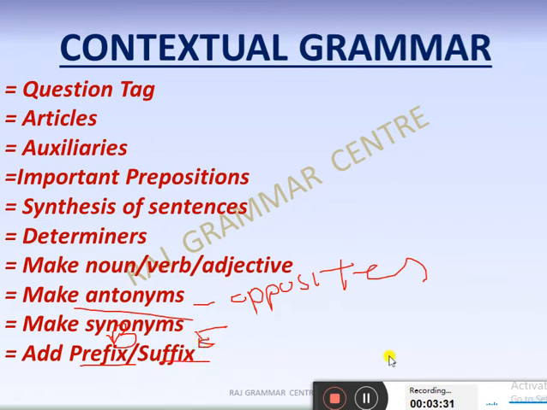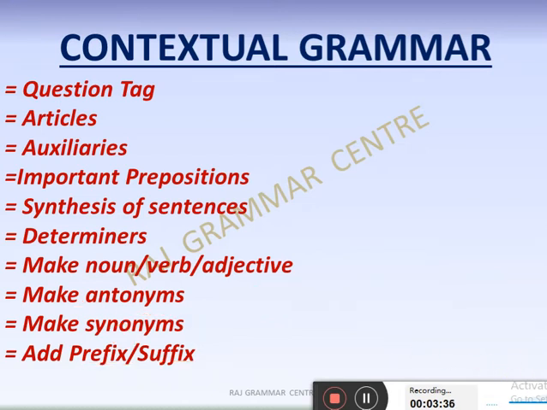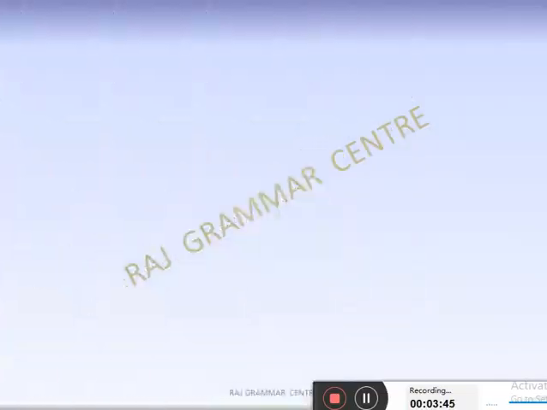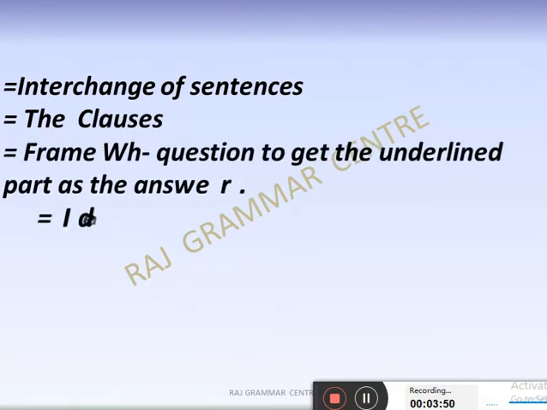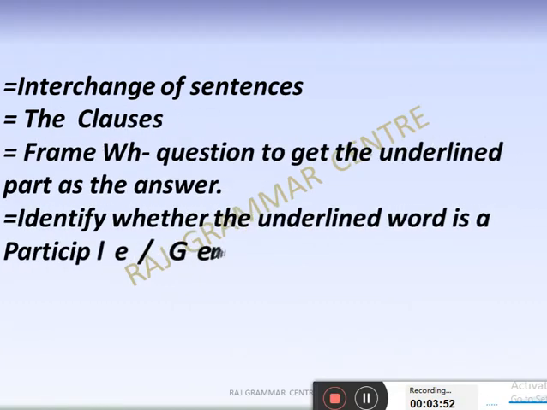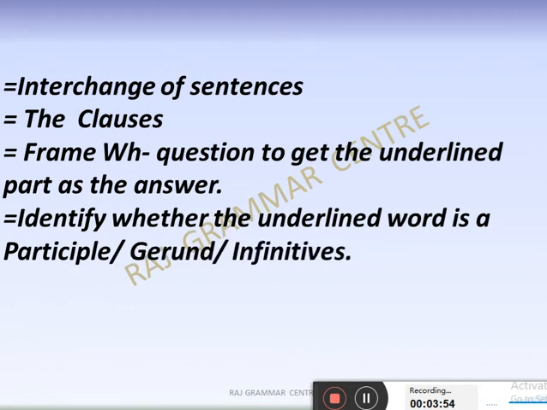So not only these things, some other topics are also there which might come especially in the textual part. Yeah, some more topics are there. See, that is the interchange of sentences, very important. Interchange of sentences here might be there, that you have to make affirmative, make negative, or make compound, make complex.